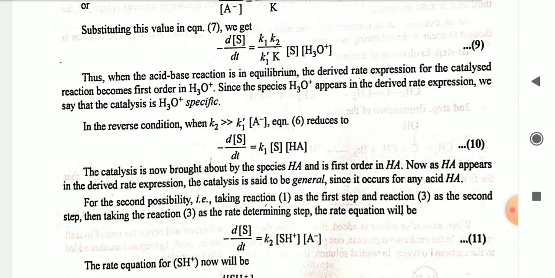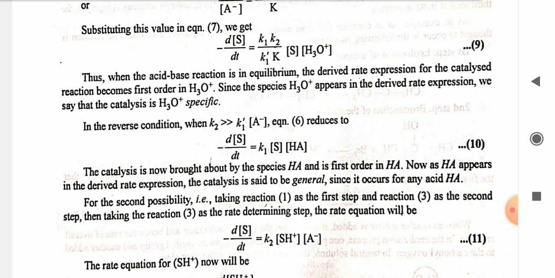For the second possibility, taking reaction first as a first step and reaction third as a second step, then taking reaction third as a rate determining step, the rate equation will be minus ds by dt is equal to K2 SH positive A negative.